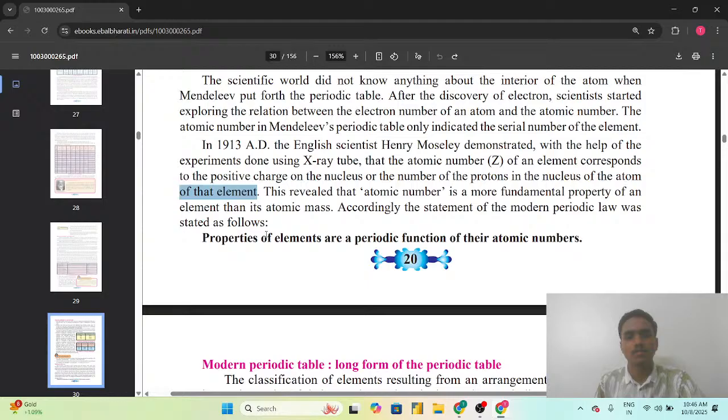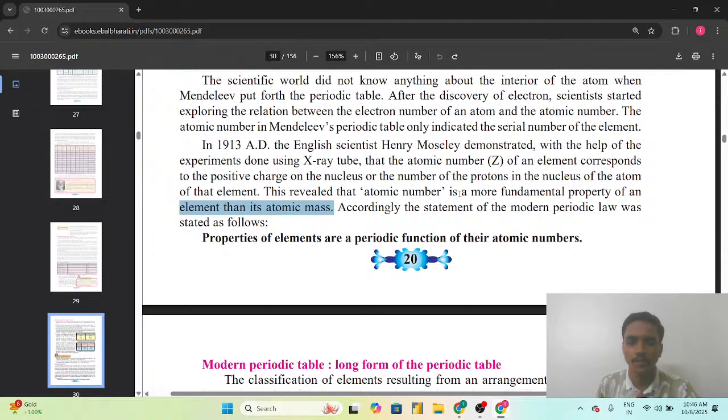This revealed that atomic number is a more fundamental property of the element than its atomic mass.